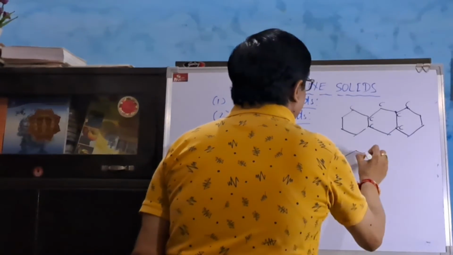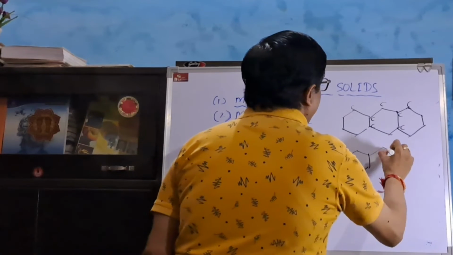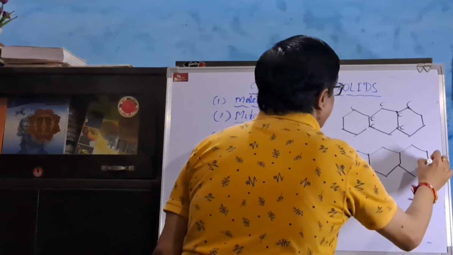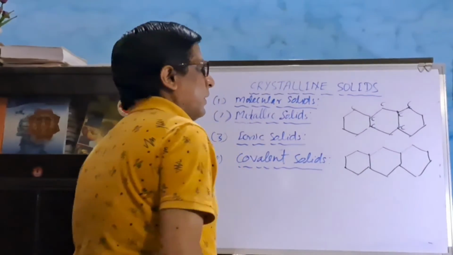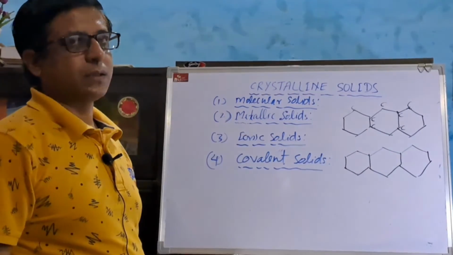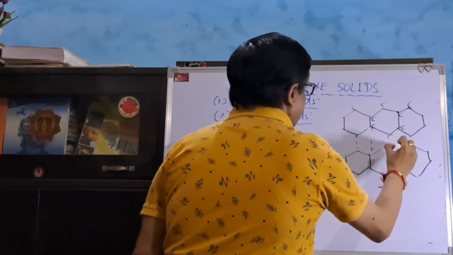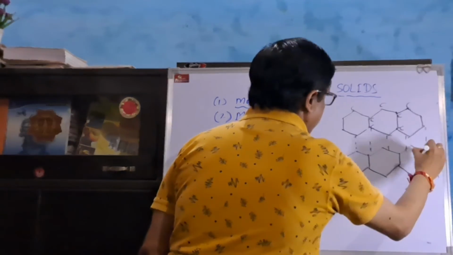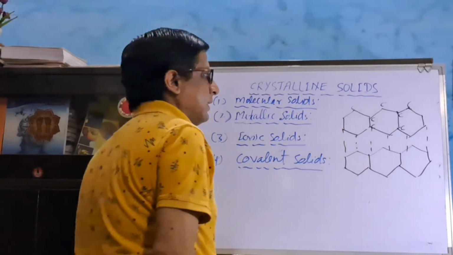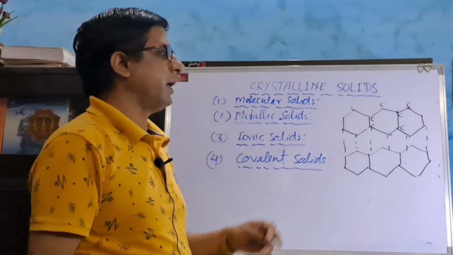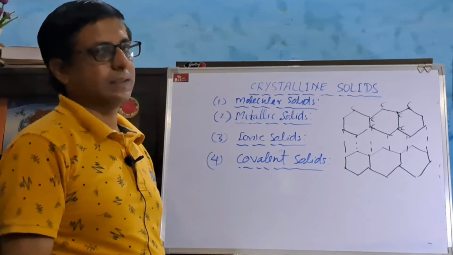There is another layer of hexagonal sheets of carbon. These hexagonal sheets are held together by weak van der Waals forces. Due to the presence of weak van der Waals forces, these sheets can slide over one another if we apply pressure on them.